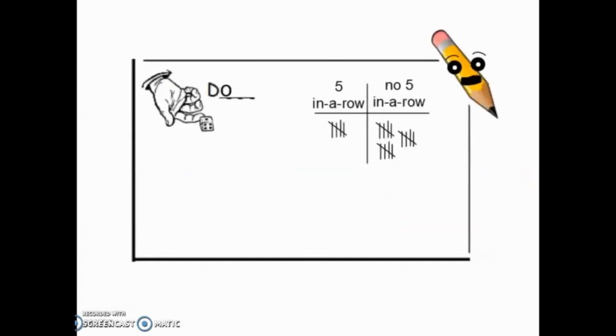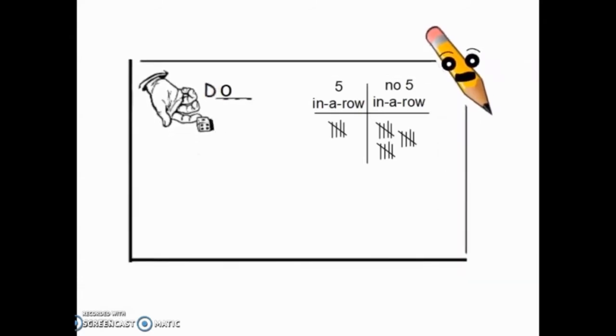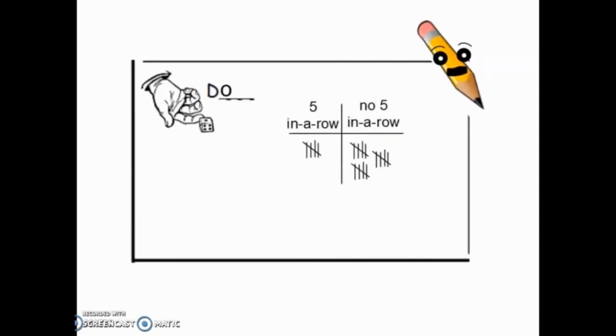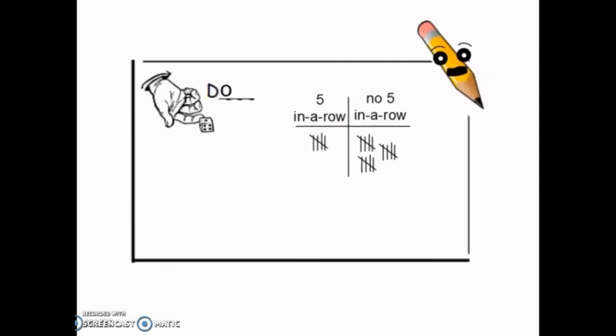The next portion of the simulation is to actually do the simulation. It's to run the simulation. And also, as you run it, you want to tally your results so you know what's happening. I've already done it, and I actually got circus peanuts 8 times out of 20, 3 of which were in a row.